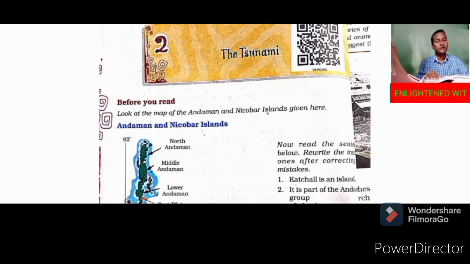That hit Thailand. Next, the parts of India such as Andaman and Nicobar Islands and the Tamil Nadu coast. So remember the names. Here are some stories of courage and survival. So here you will find some stories of bravery and survival, how they survived.